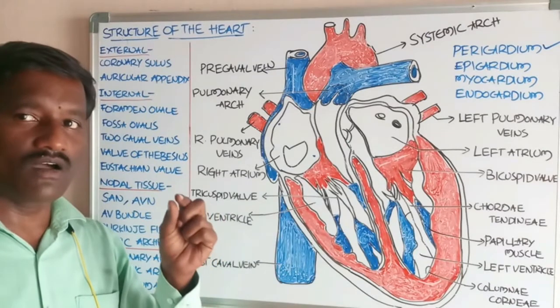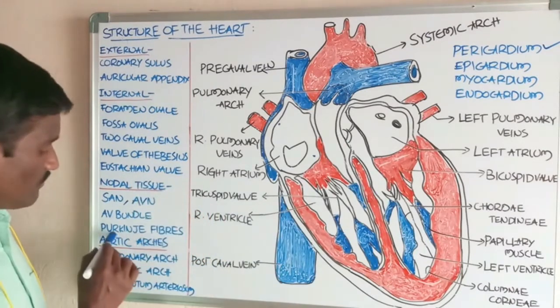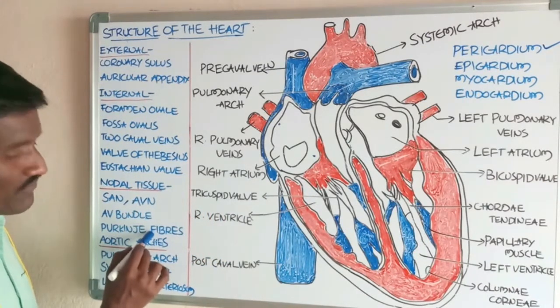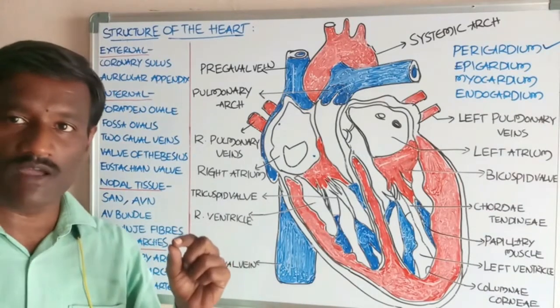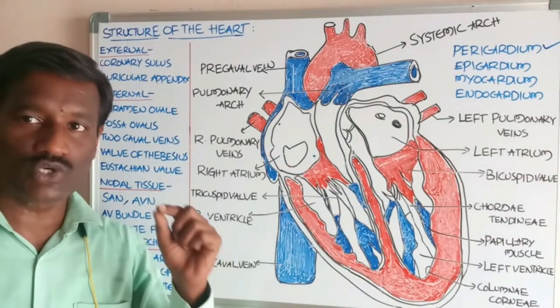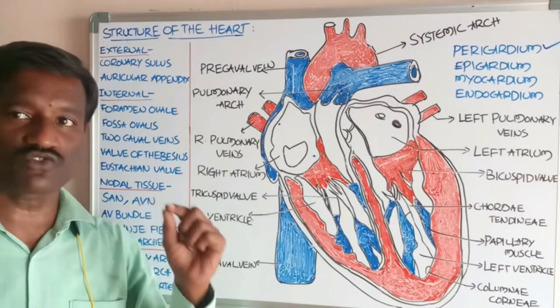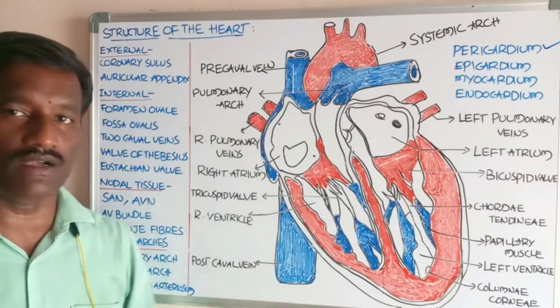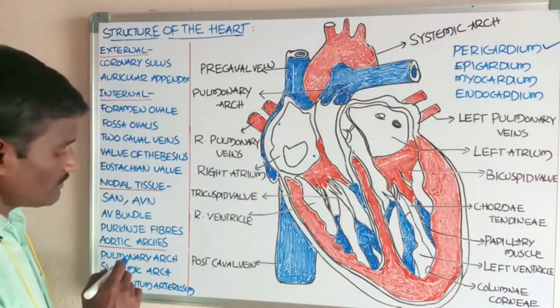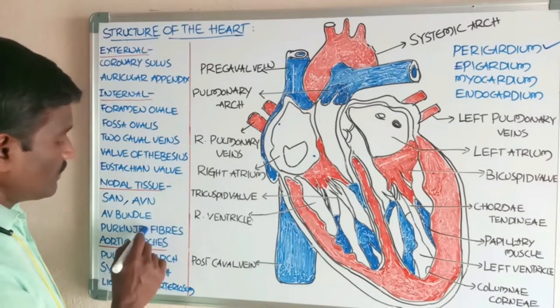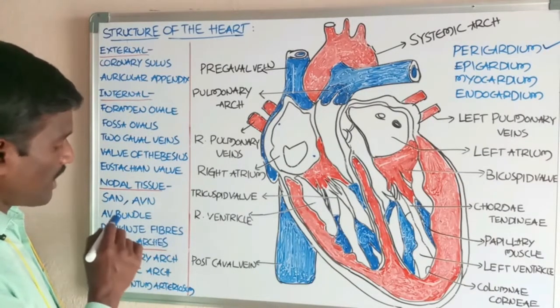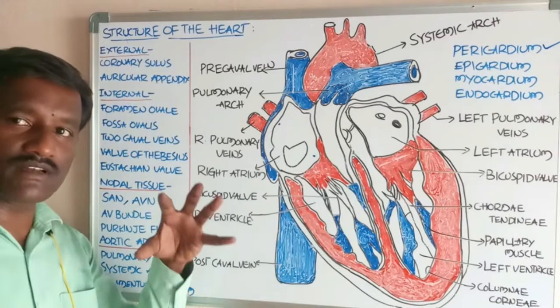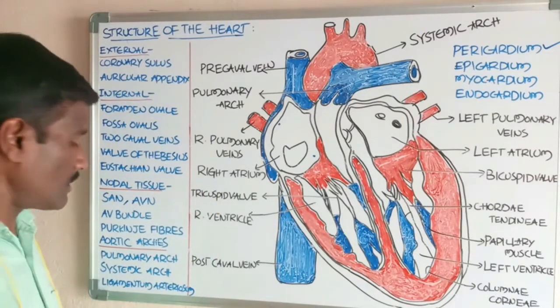These are called Purkinje fibers. Purkinje fibers extend throughout the entire musculature of the heart. Okay, students, the AV bundle and Purkinje fibers help in contraction of the heart.